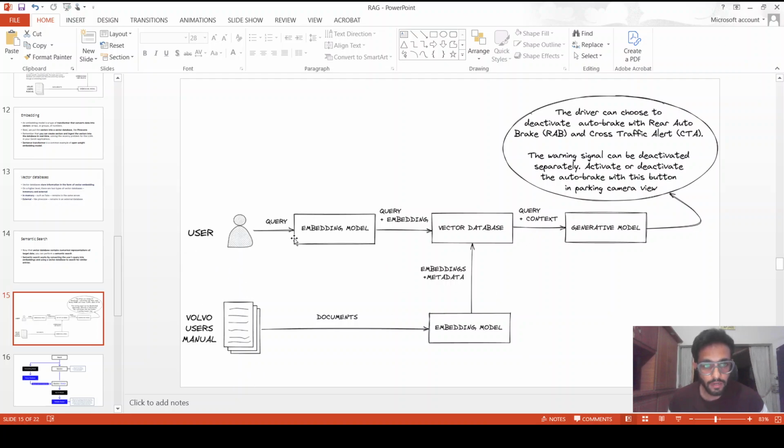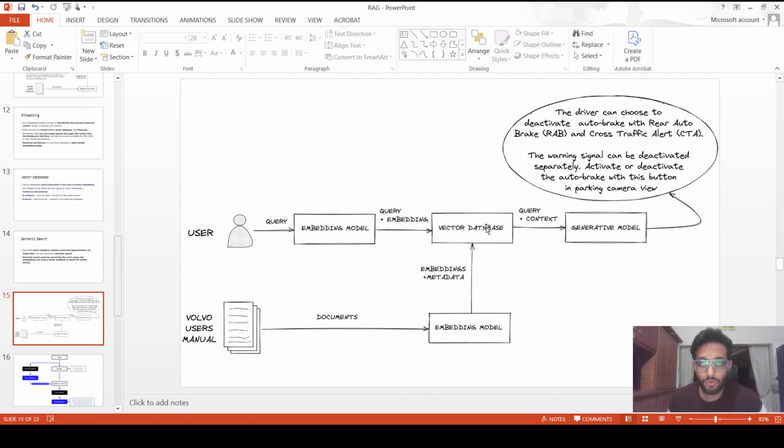The user comes in and does a query, let's say truck V600 oil pump replacement. So that query is again converted into embedding. These two embedding models should be the same, let's say sentence transformer V6. So they should be the same, else, if the embedding models are different, the semantic search will not be able to work.